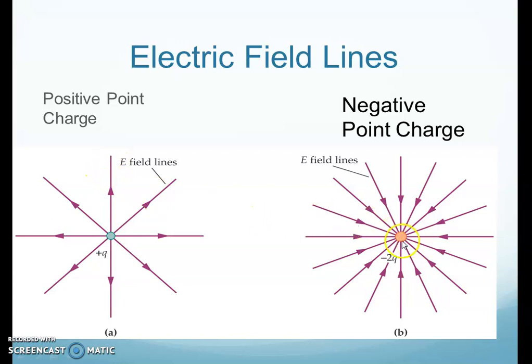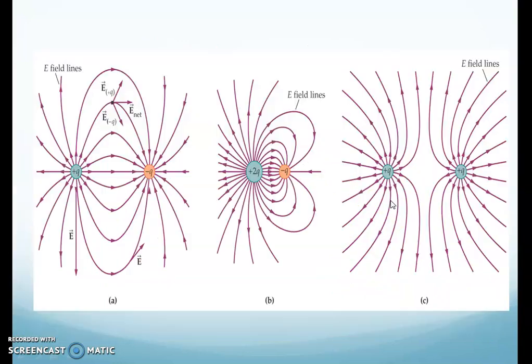But if the source charge is negative, then the test charge will be attracted by the source charge. The direction of electric field is towards the negative source charge. So the electric lines move away from the positive charge and come towards the negative charge. If the charge magnitude is small, the electric lines of force are few. But if the magnitude of source charge is very high, then the number of lines will increase.